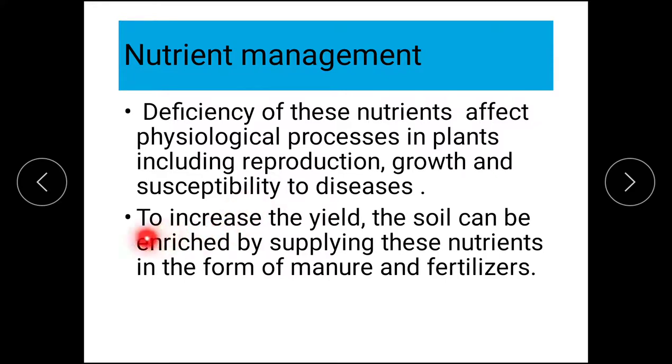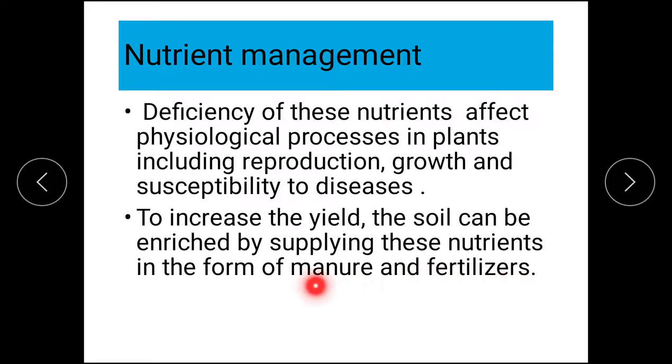To increase the yield, means production, what can we do? The soil can be enriched by supplying these nutrients in the form of manure and fertilizers.